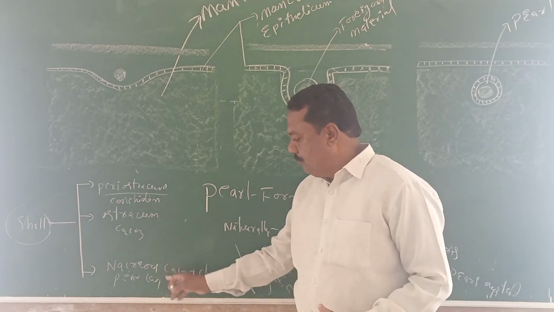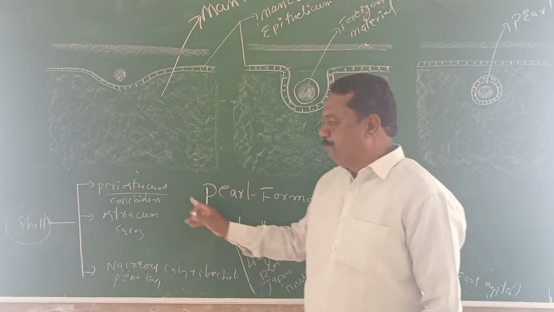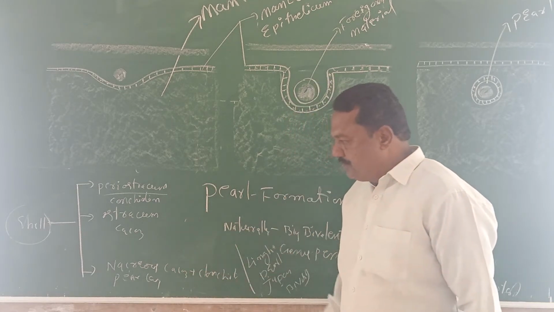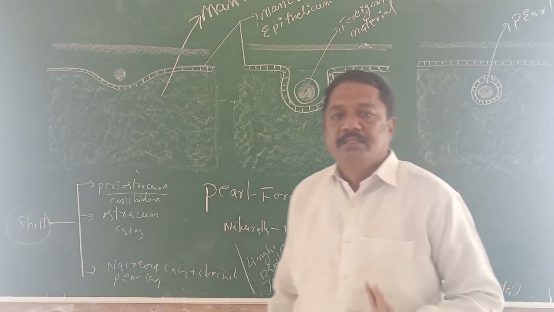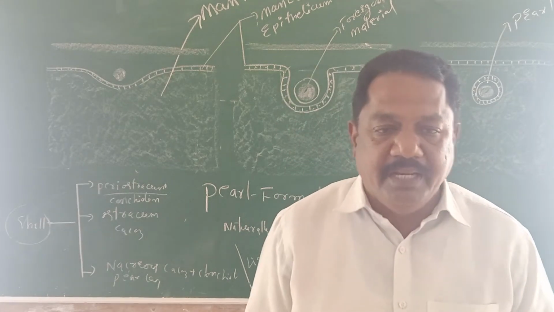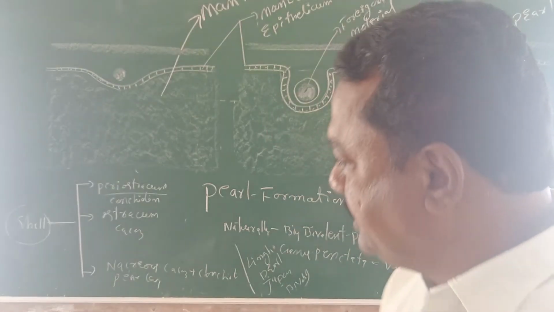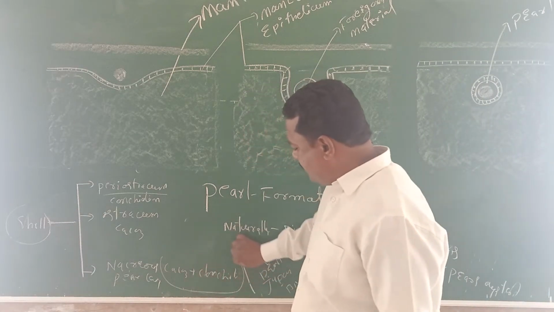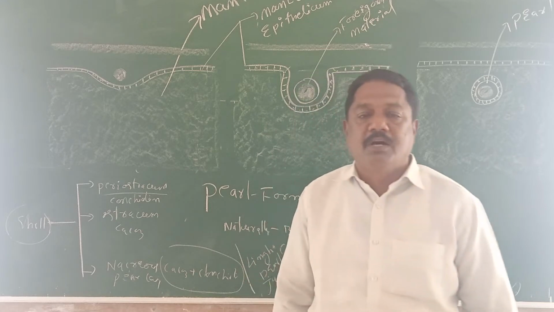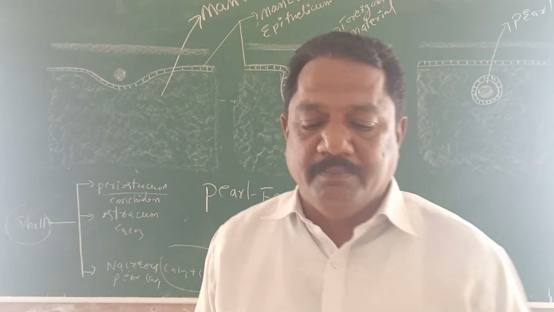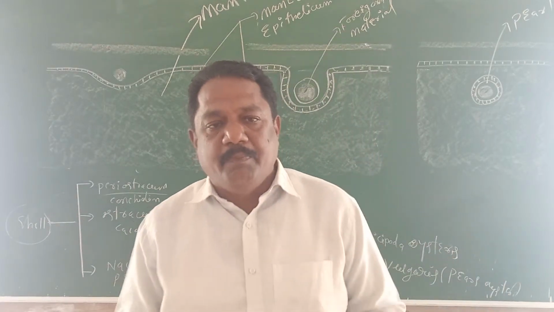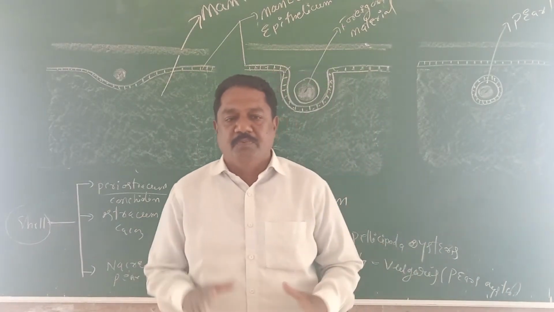It is made of two substances: the conchiolin from the outer layer and the calcium carbonate of the ostracum. So both calcium carbonate and conchiolin are present in the inner layer of the shell. That is why the inner layer of the shell plays the main role in pearl formation.